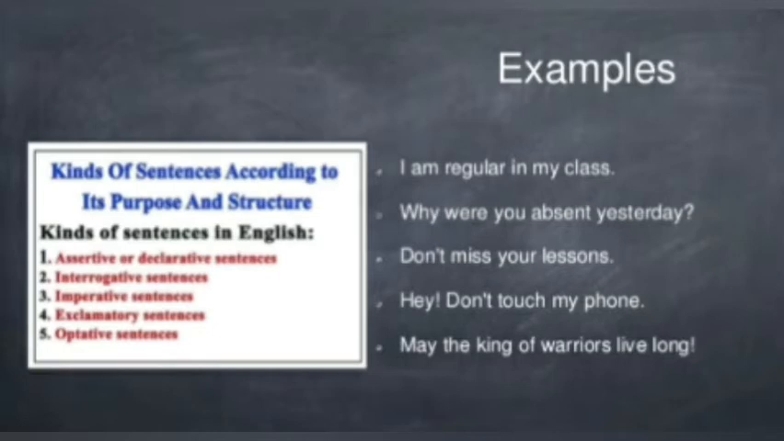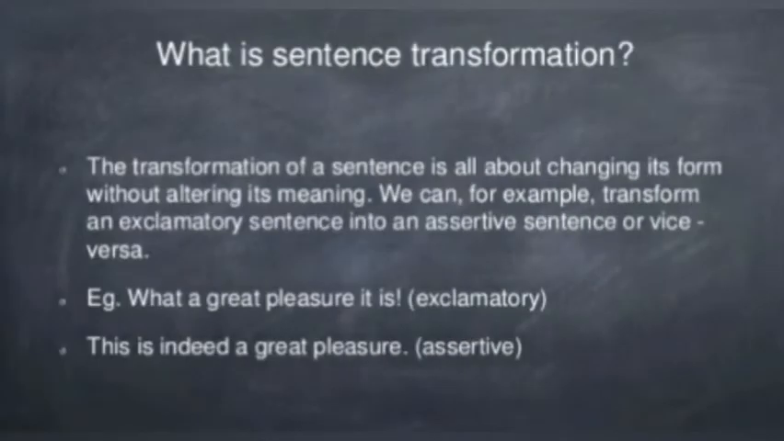I am regular in my class. That is assertive. Why were you absent yesterday? Interrogative. Don't miss your lesson. This is an order, so imperative. Hey, don't touch my phone. A surprise related concept is there, so exclamatory. And the last one, may the king of warriors sleep long, a wish, optative. But we'll omit this part, optative. Instead, we'll take this as a part of imperative sentence.